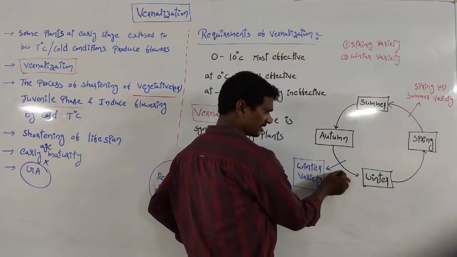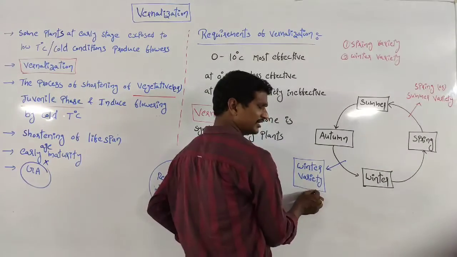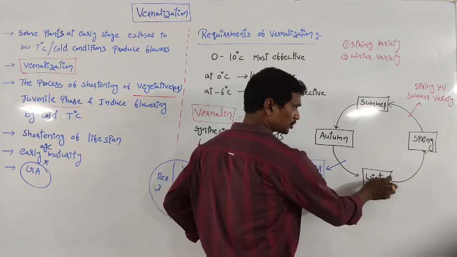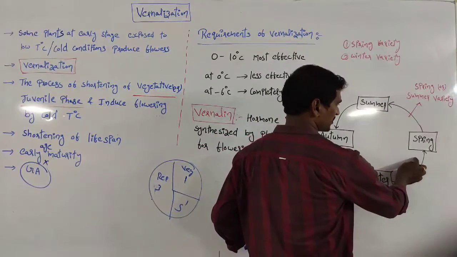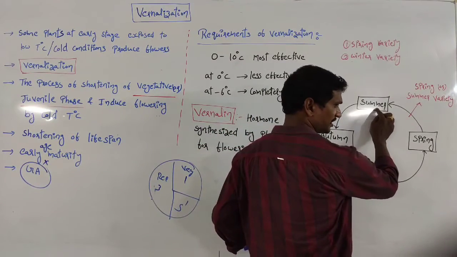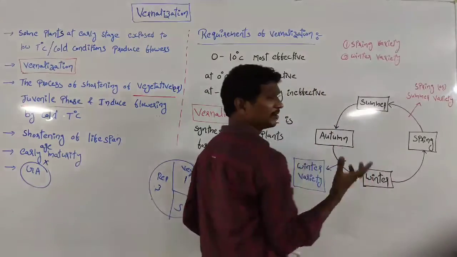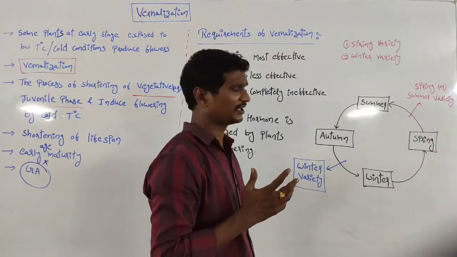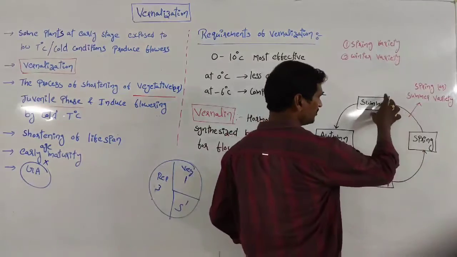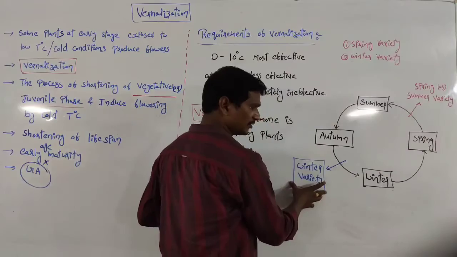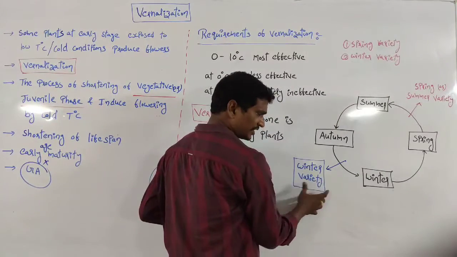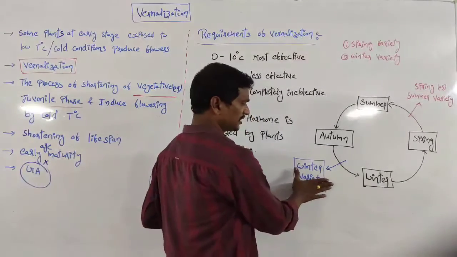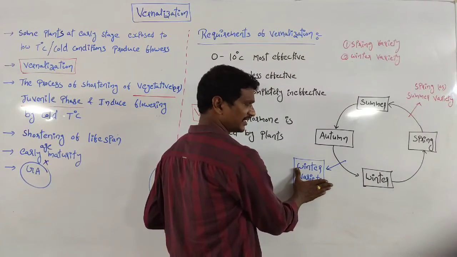So, just before the winter, the winter varieties are planted, and at the early stage the plant is exposed to the cold condition. Within a short span, flower production takes place, and at midsummer the yield is produced. So within a short span, the winter varieties produce the yield if they are planted just before the winter.